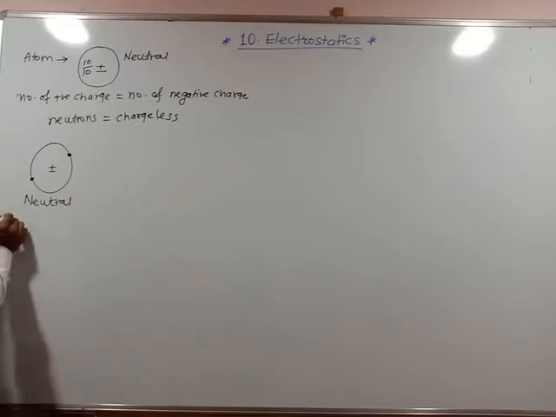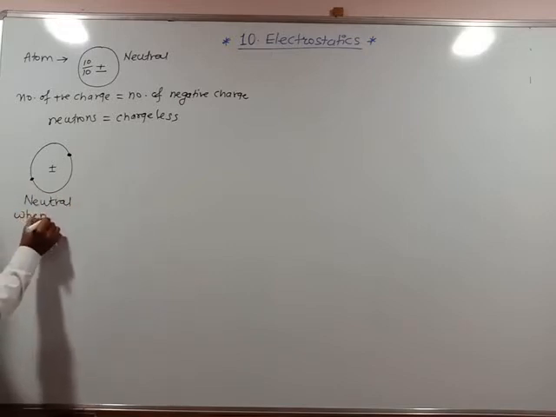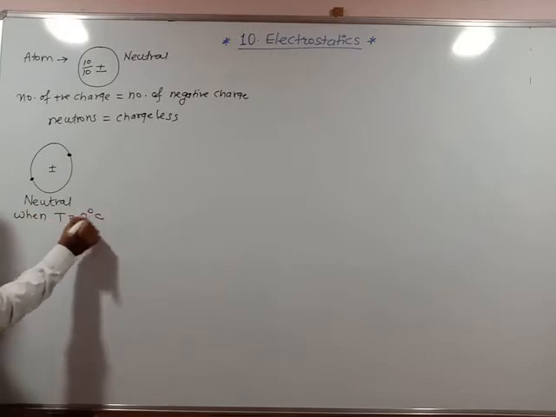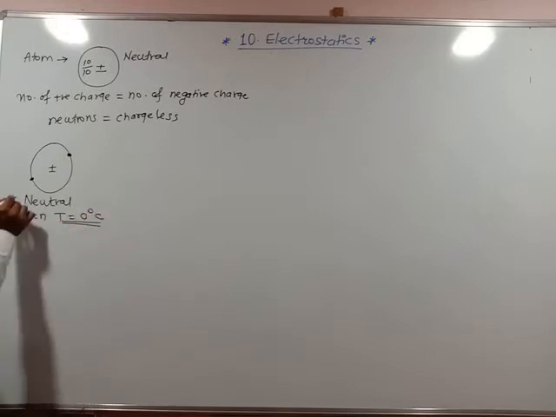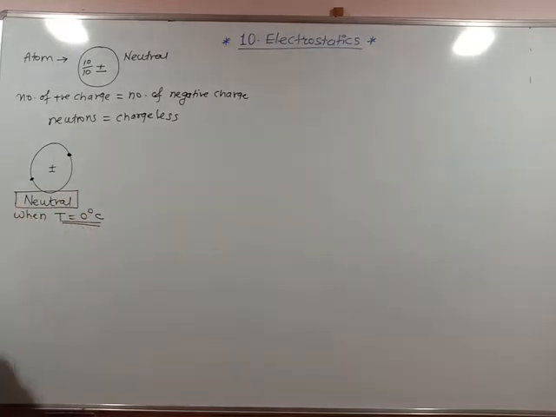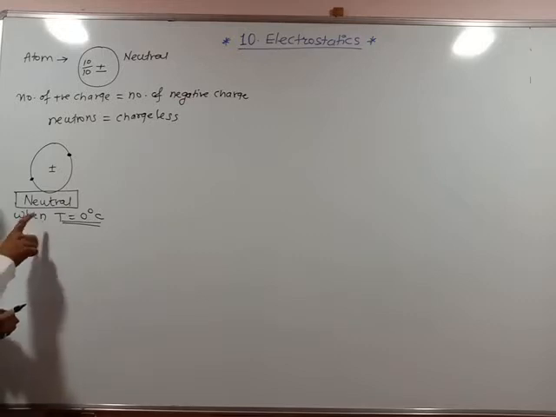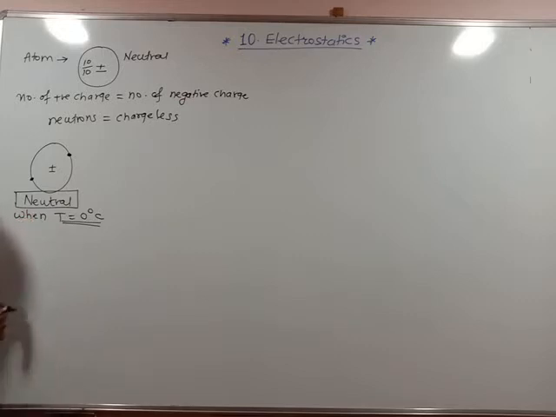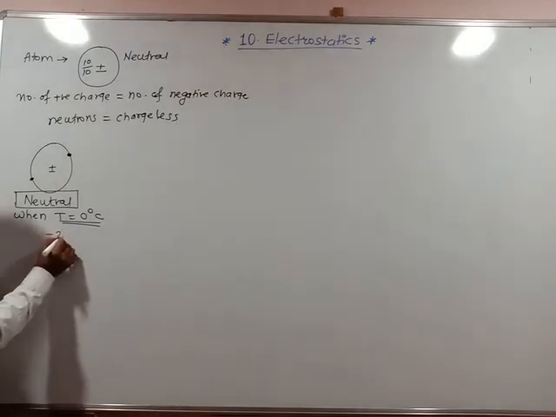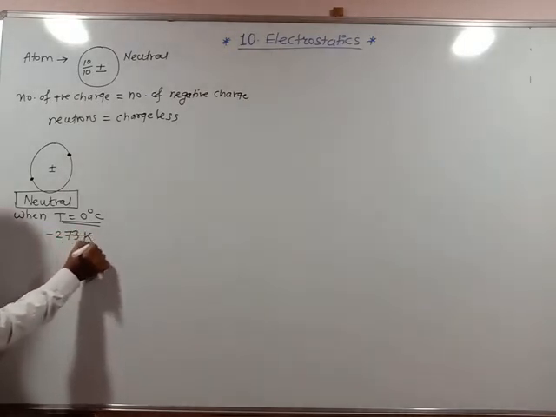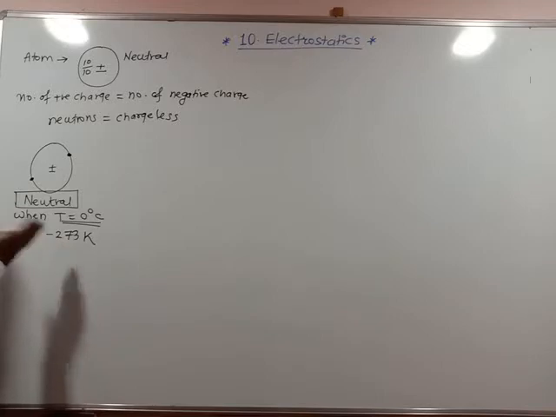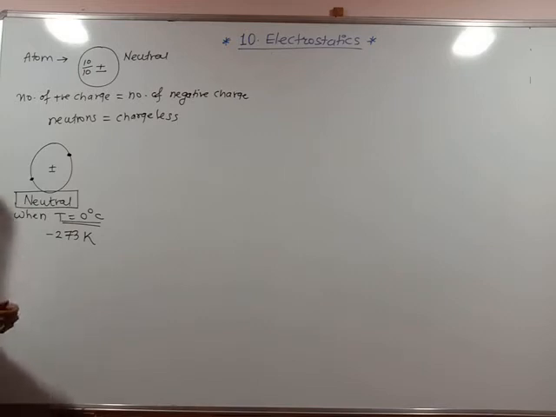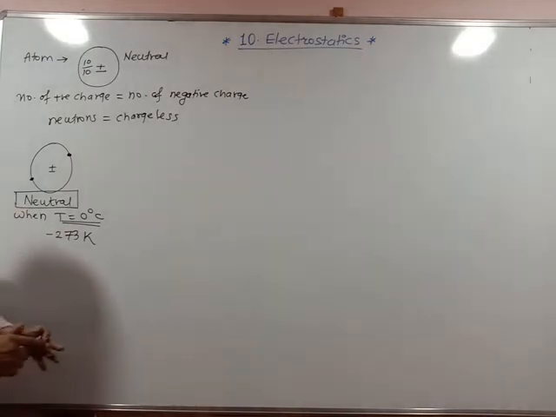When is the neutral condition? When the temperature is 0 degrees Celsius, then only the atom is considered neutral. So keep in mind, atoms are considered neutral only at 0 degrees Celsius, means in Kelvin I can write here minus 273 Kelvin. 0 degrees Celsius means minus 273 Kelvin, okay? At 0 degrees Celsius I can say it is absolute zero. Okay, at minus 273 Kelvin the atom is neutral.